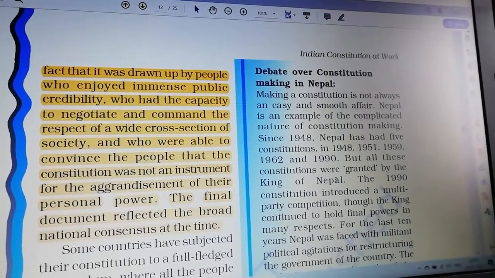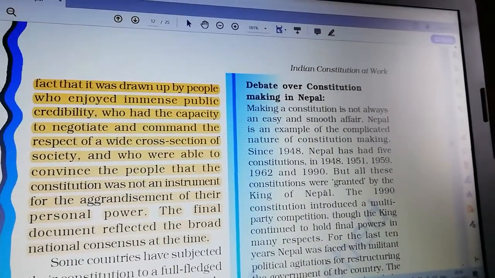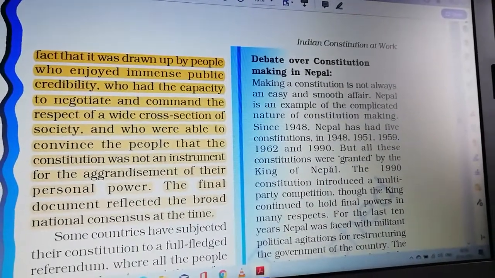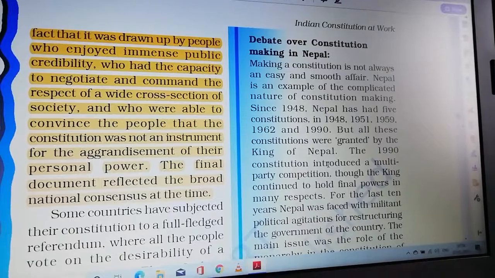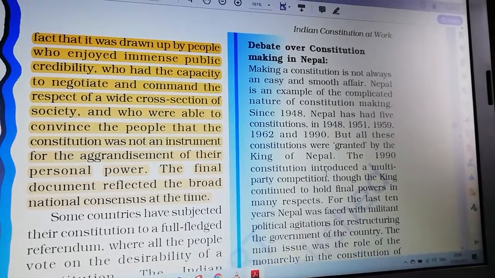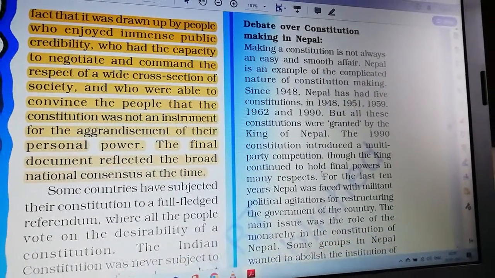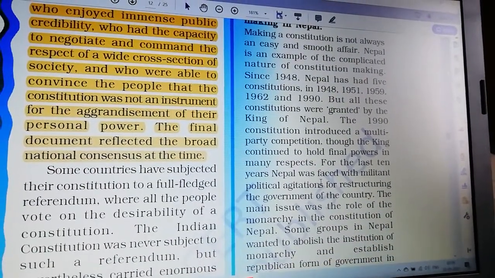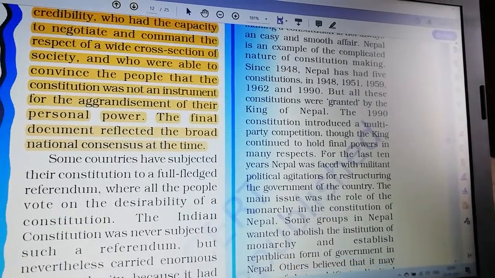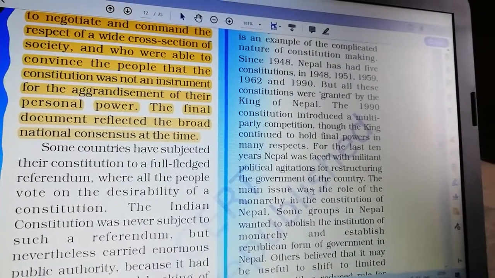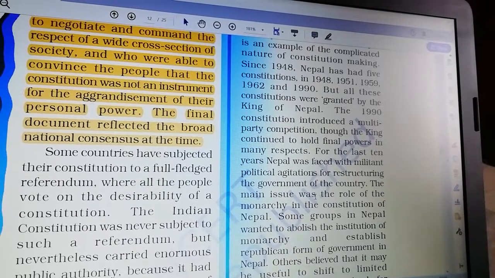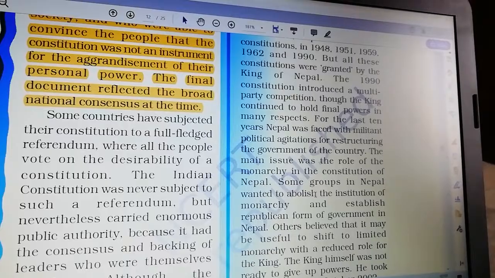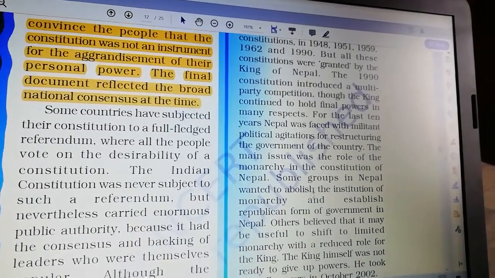That means our freedom fighters, leaders who had the capacity to negotiate and command the respect of a wide cross section of society, and who were able to convince the people that the constitution was not an instrument for the aggrandizement of their personal power. The final document reflected the broad national consensus at the time.